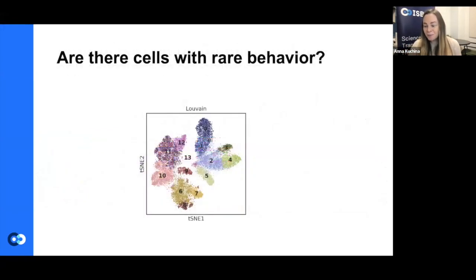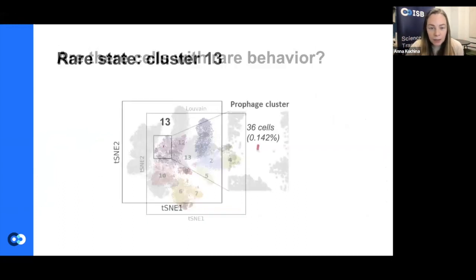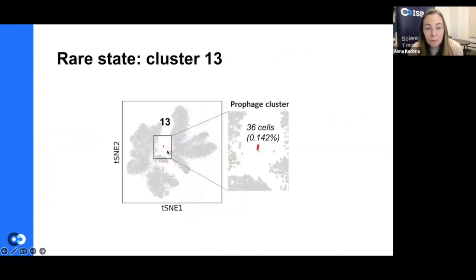Okay, so if we switch gears from metabolism to rare behavior, which is what I'm most interested in, since a lot of the biofilm specific behaviors tend to come from these rare cells. When we look at this plot, we can immediately notice that one of the clusters, cluster 13, is very tiny. It only has 36 cells, which represents about 0.1% of the whole population. So what are these cells doing? This cluster is, however, very, very different from all the other clusters. So they must be doing something very unique.